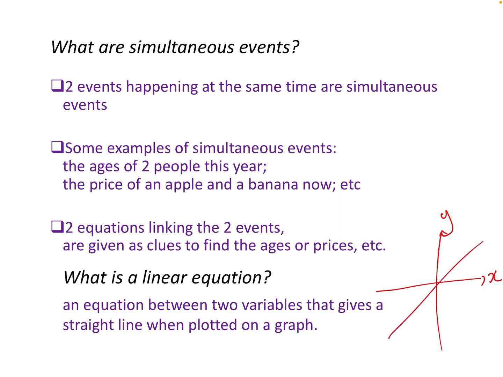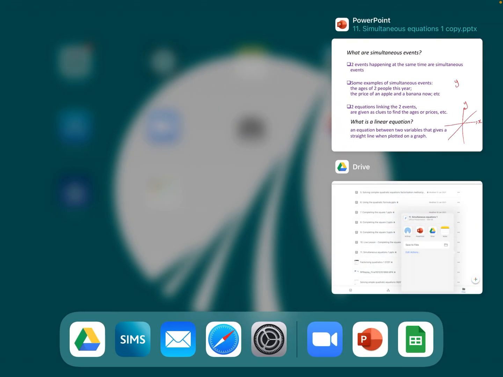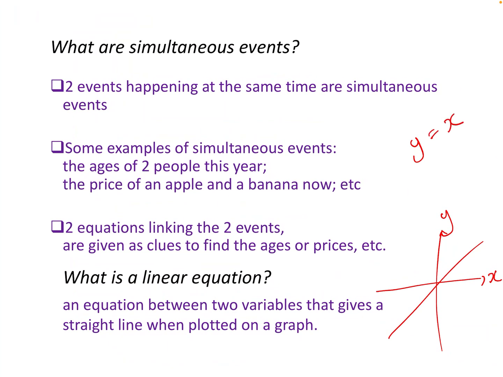If I have one line there, and that could be expressed, it's very close to Y equals X. And I have this line here, well this looks like about, and it's just an estimation, Y equals minus X plus 2. These are linear equations, they're simultaneous because they're happening at the same time on the same graph. And if I was to solve the simultaneous equations, what you're actually finding is that point there, the point at which they cross.